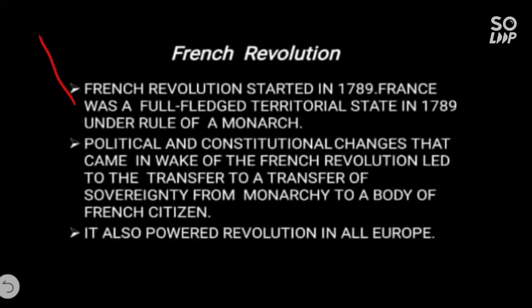Do you remember, children? Next, if you see, the political and constitutional change that came in the wake of the French Revolution led to the transfer of sovereignty from a monarchy to a body of French citizens. Means in France, the National Assembly was created and power was given to the National Assembly by the French people. The next point: it also inspired revolution in all of Europe. Means in Europe, every country was influenced and wanted its own constitution.